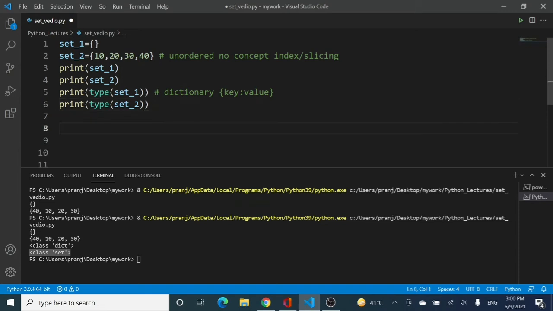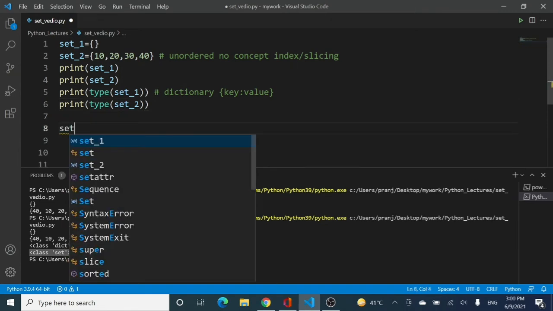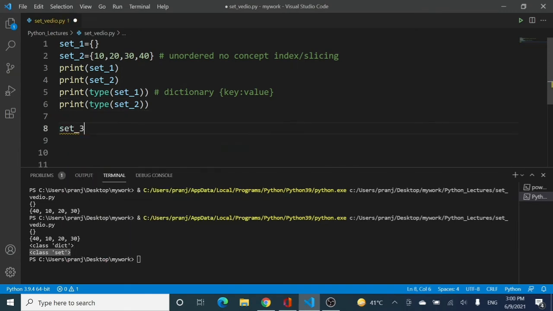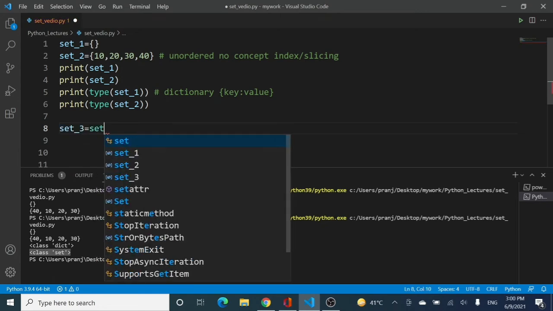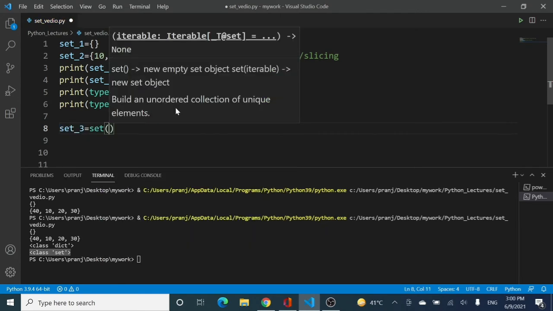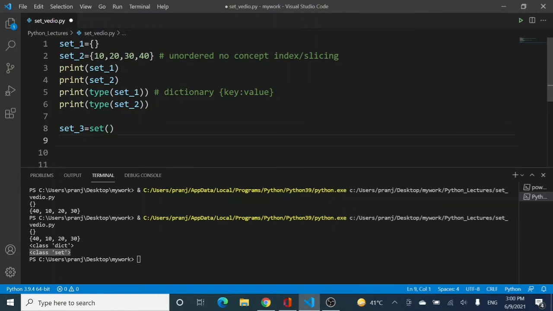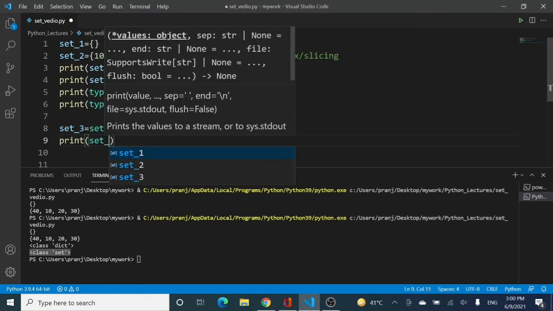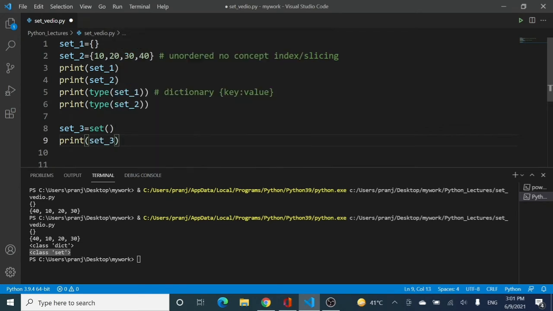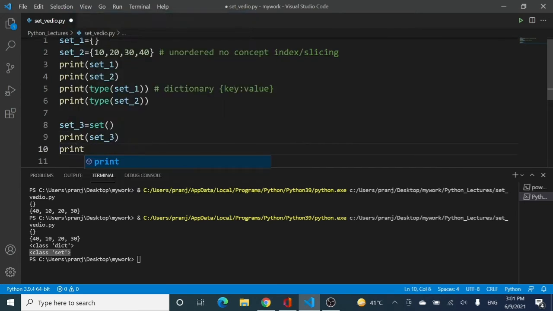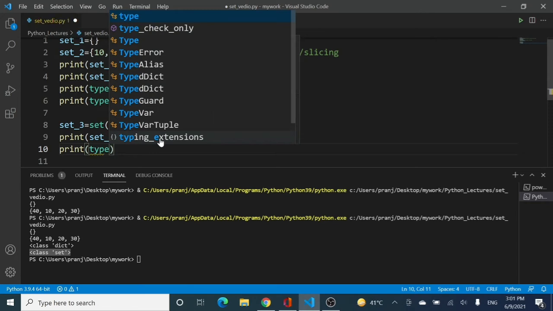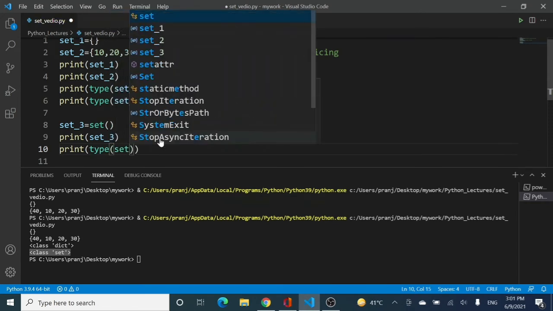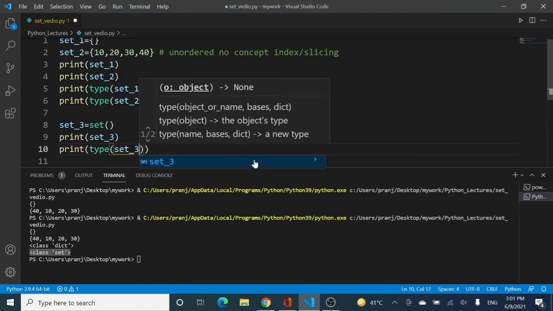In order to define an empty set, we are going to use the set constructor. And if I print the value of set_3 and its type, then it should be a set and nothing else.